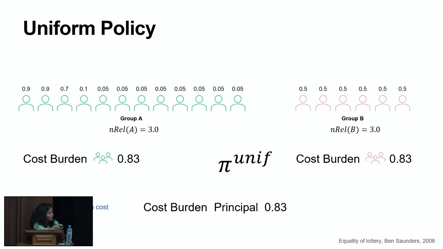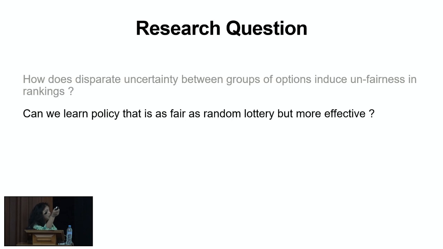So the question that we ask is whether we can come up with a policy that has this benefit of distributing these cost burdens equally, like a random lottery, but is much more effective, in the sense that it has lower cost burden on all of the stakeholders.